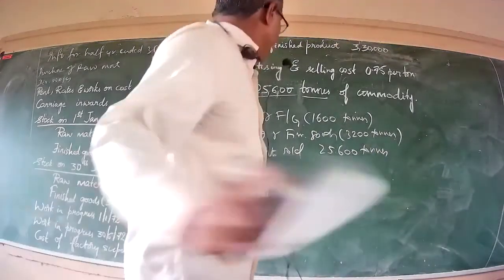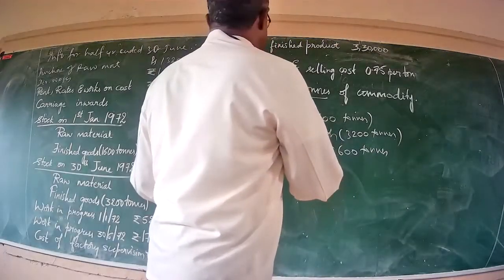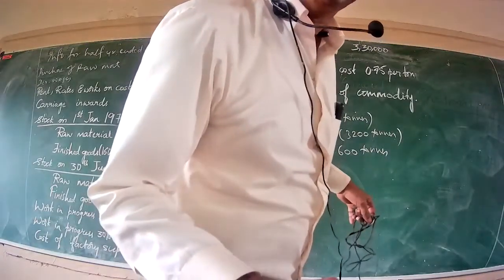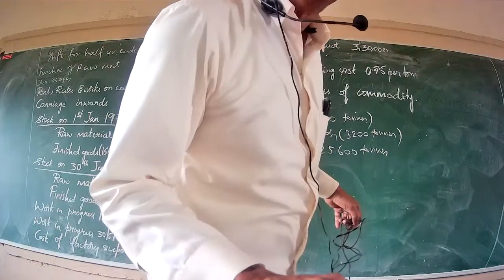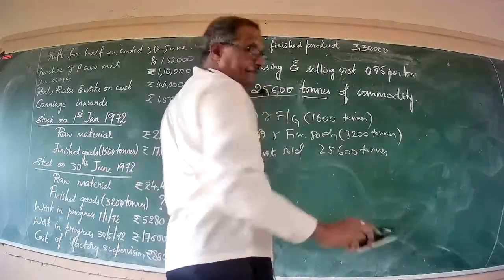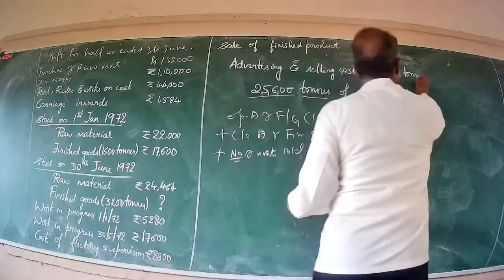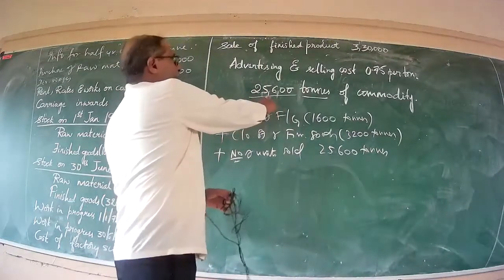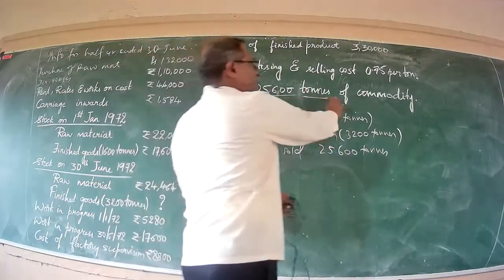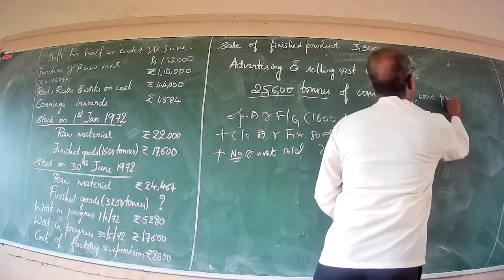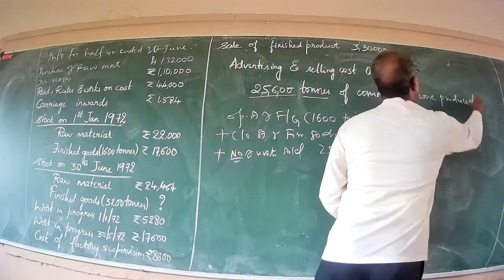It's not the number of units sold. 25,600 tons is not sold. It is 25,600 tons of commodity which were produced.